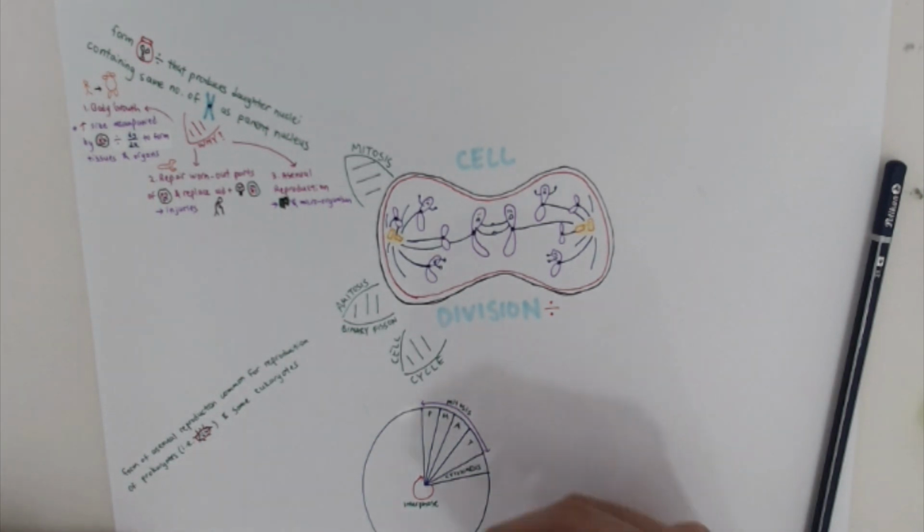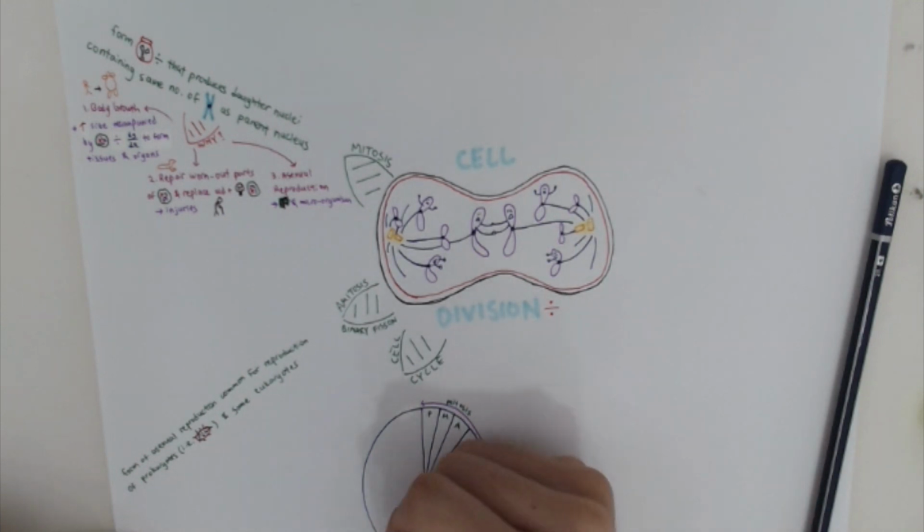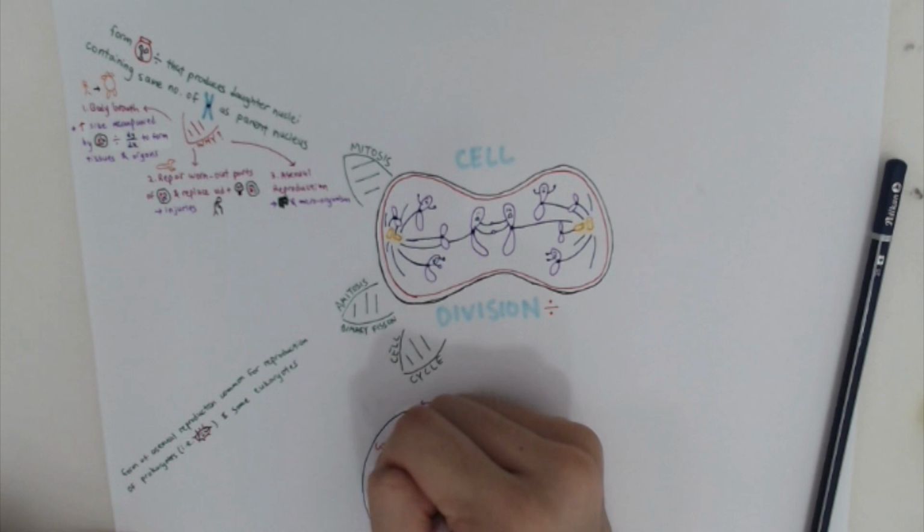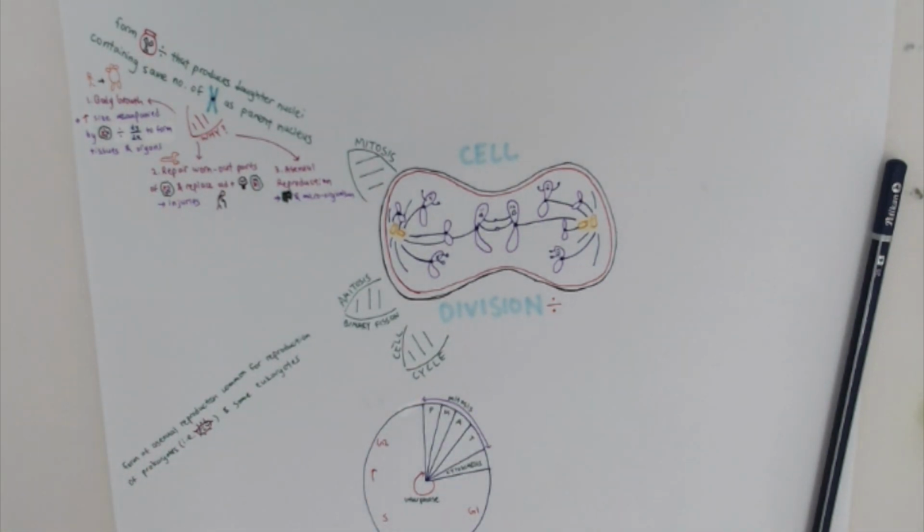Interphase itself consists of 3 phases: G1, S, and G2 in that order. Between each of these stages is essentially a checkpoint as the cell prepares for cell division. The cell's movement from one stage of the cycle to the next is controlled by proteins called cyclins. How they work is that they bind to cyclin-dependent kinases, which is an enzyme which triggers a chain reaction, leading to the cell carrying out a task specific to a phase in the cell cycle. This is why interphase takes so long, taking up over 3/4 of the entire cell cycle.